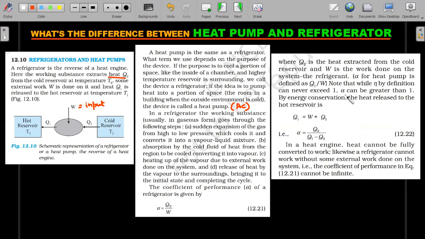Whereas in the case of the heat pump, what matters is how much you're throwing into the outside surroundings. Remember, your room gets warmer and warmer if more and more heat is thrown into the room from outside. That's why Q1 is the important one. So in that scenario, the heat pump's coefficient of performance, as you can see on the right of the screen, is given by Q1, the requirement, divided by W. That's the main difference between the refrigerator and heat pump.